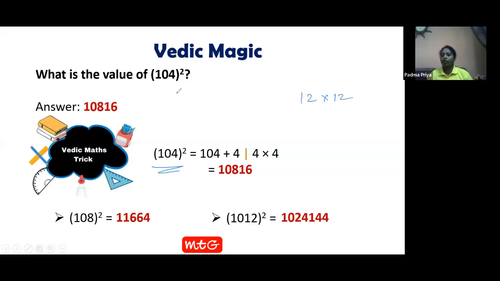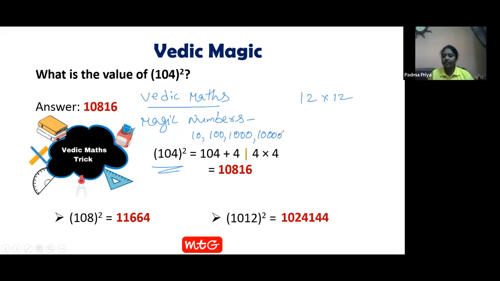See here. I told you, whatever are magic numbers of Vedic maths. Vedic maths has certain magic numbers. These magic numbers are 10, 100, 1000, 10,000, 1 lakh, so on.